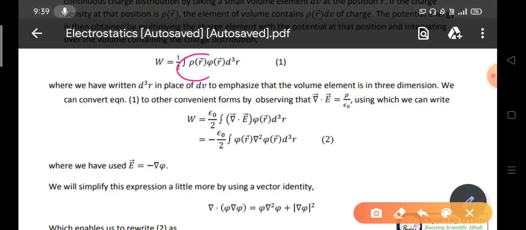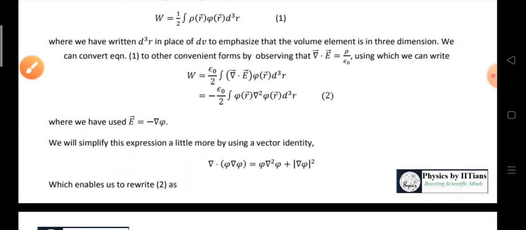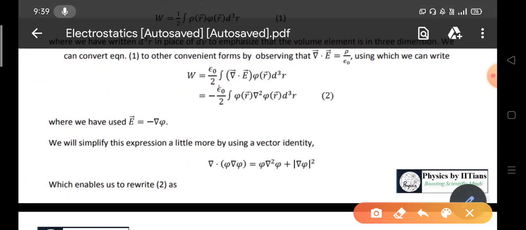Now you can write rho as epsilon naught into del dot E, because del dot E equals rho by epsilon naught. What you will get is minus epsilon naught by 2 integration over del dot E phi dq bar. Now E equals minus grad phi, so del dot E becomes del dot of minus grad phi. So it can be written as minus epsilon naught by 2 integration over phi of r, del square phi, dq bar.